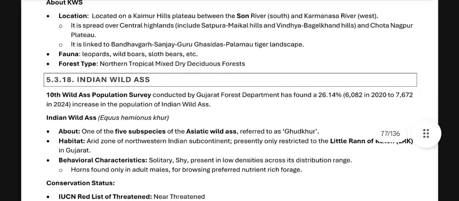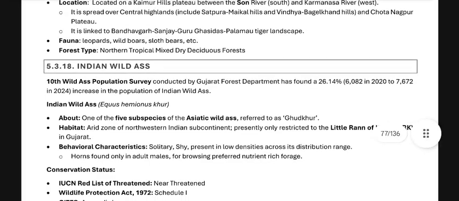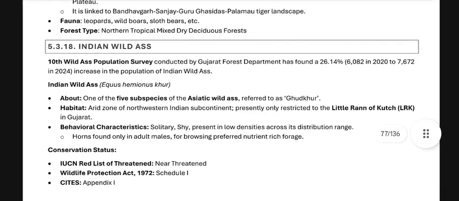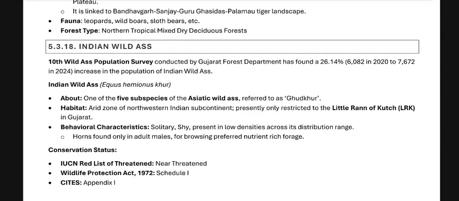In the wildlife news, the wildlife population survey conducted by the Gujarat Forest Department has found a 26.14% increase, from 6,080 in 2022 to 7,670 in 2024, in the population of Indian wildlife. Equus hemionus khur is the scientific name of the Indian wild ass, covered under one of the five subspecies.